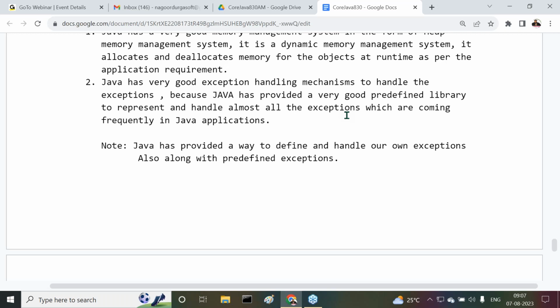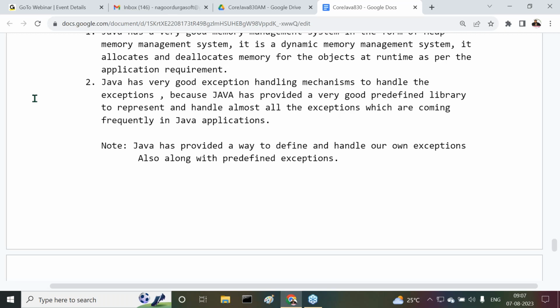Even in that corner, Java has given an environment. You can define your own exceptions and handle them effectively as per your requirement. Understand how Java is providing an environment to handle exceptions. If Java has given this option, then Java is able to handle any type of exception. Because of that reason, we can say that Java has very good exception handling mechanisms.